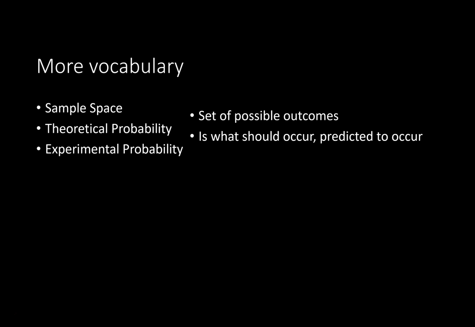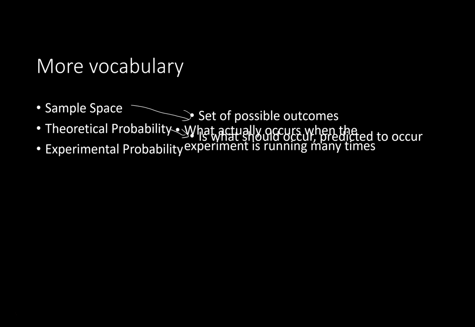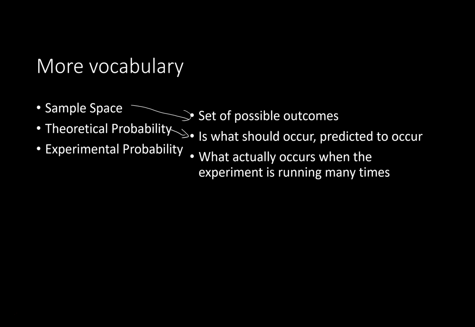A couple more things. The sample space is the set of possible outcomes. Theoretical probability is what should occur, or what is predicted to occur, before you actually run the trial or event. So before we roll the die, it theoretically should have a 1 in 6 chance of rolling a 2. Experimental probability is what actually occurs. These are terms you'll probably see in instructions or a word problem. Theoretical means it could happen, and experimental is what actually happened.